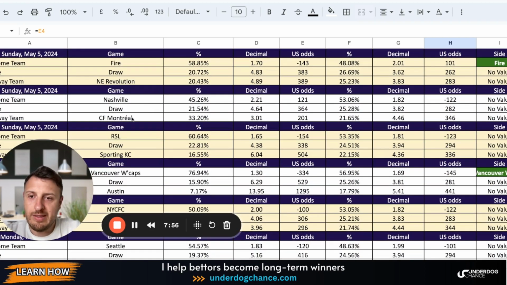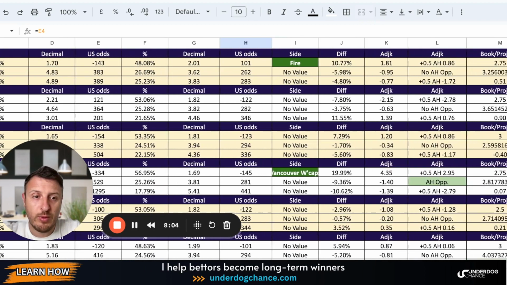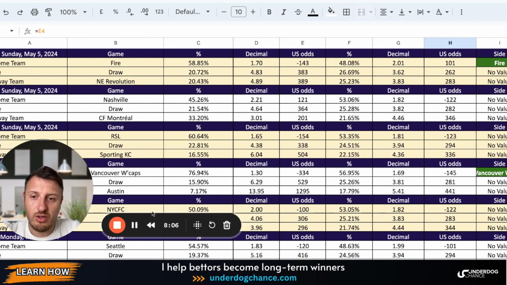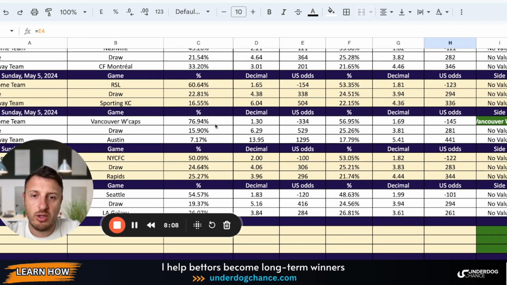Okay. Nashville Montreal, based on my projections, Nashville should be plus 121. They're minus 122, so there is no value with Nashville, and I also don't see any value with betting on totals. This is Real Salt Lake, right, against Sporting Kansas City.